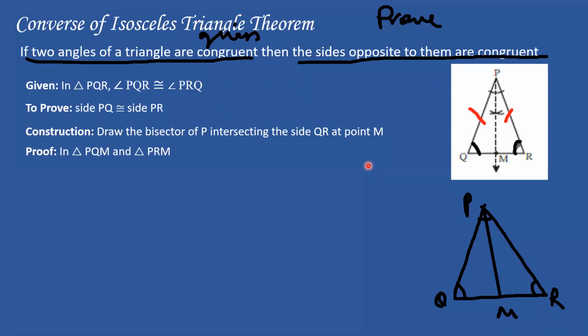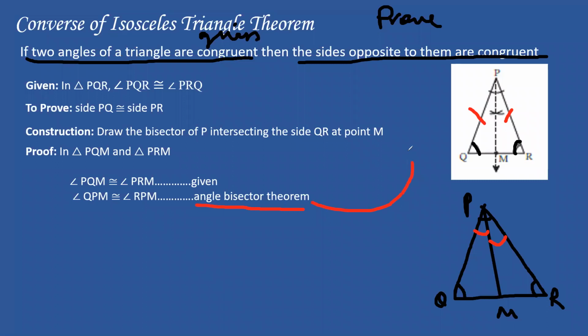Okay. So the next step will be angle PQM is congruent to angle PRM, which is given. Again, statement and reason. Next step, angle QPM. Where is angle QPM? Angle QPM is this. Wait a minute, let me start annotating. Angle QPM is congruent to angle RPM. So RPM is this. Why? Because of the angle bisector theorem. We have constructed it at this point. Okay. So this is the next step.